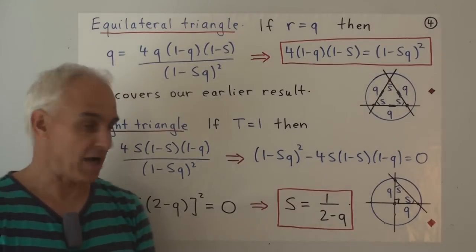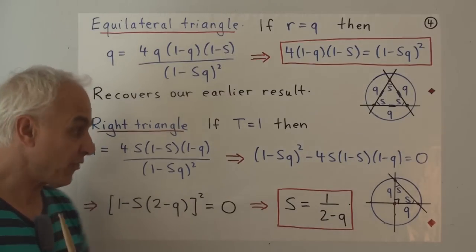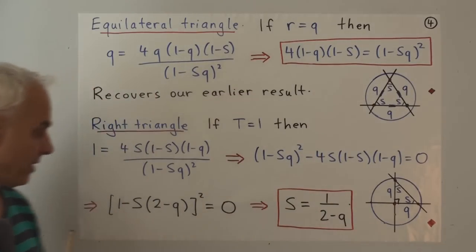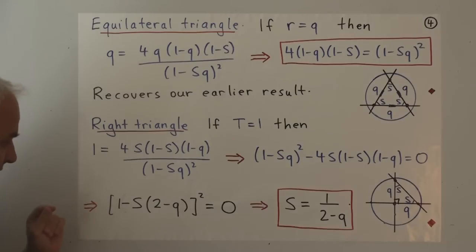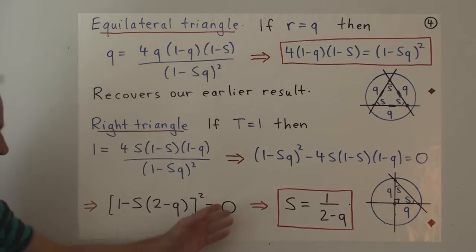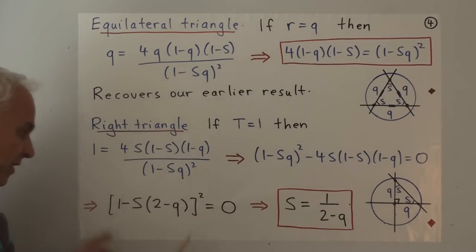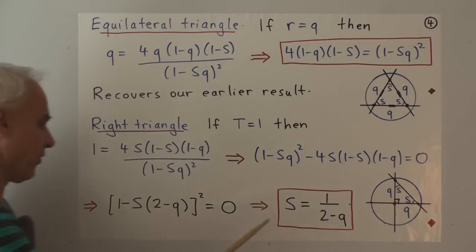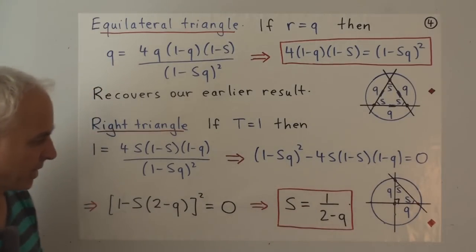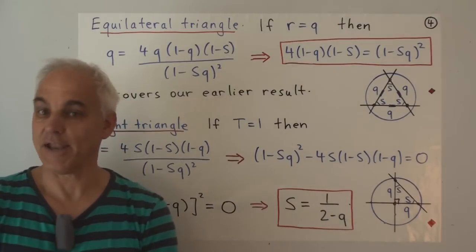And now it's a pleasant little exercise for you. Practice your algebraic skills to expand this out and to see that what you get is actually a perfect square. It's (1 minus s times (2 minus q)) all squared equals 0 on the right-hand side. Well, if something squared equals 0, then that something itself has to be 0. And so 1 has to equal s times (2 minus q), so s equals 1 over (2 minus q), which I hope you recognize from the last lecture.